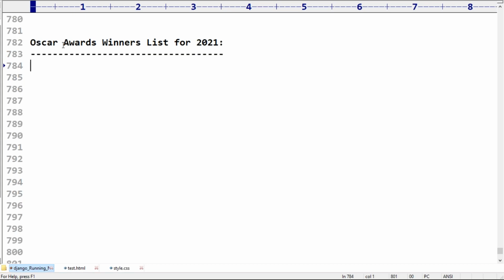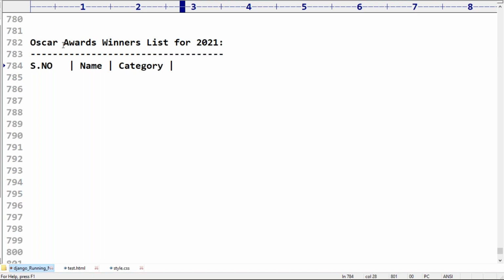Sir, in that, what do I have to take? In the table, serial number must be required. Next, name must be required. Next, category, in which category he or she got the award.